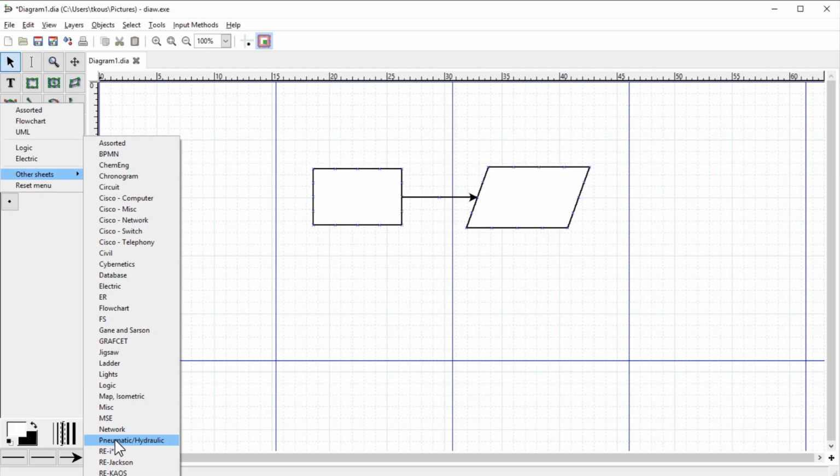For example, when I developed my control systems engineering course, almost every diagram was made in Dia. Absolutely free, you don't have to worry about anything, and you have a lot of options, a lot of shapes, arrows available.